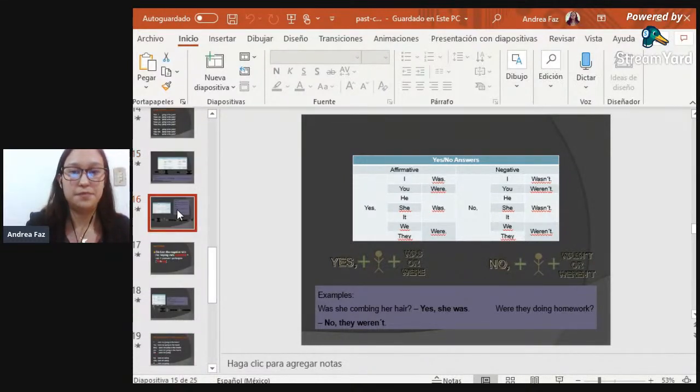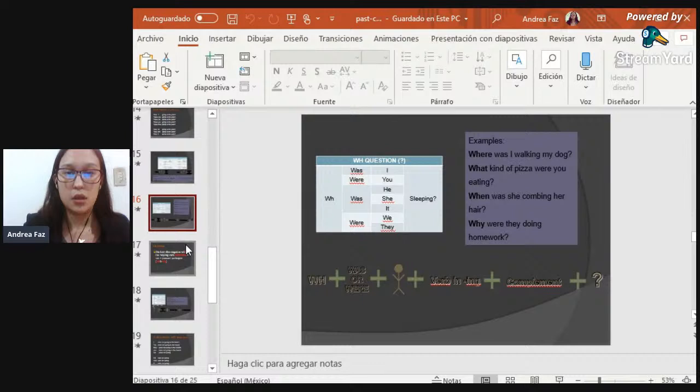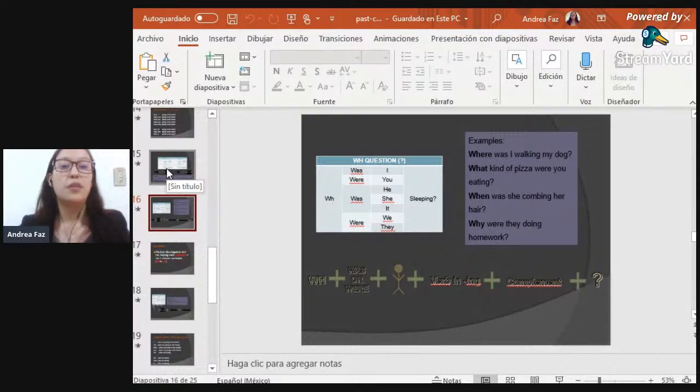Then we're going to continue with the WH questions, and we're going to talk a little about the difference between the yes/no questions and the WH questions. As I already mentioned, the yes/no questions are just to confirm some information, because they don't really lead us to know more about the question itself or to get more information about a person.